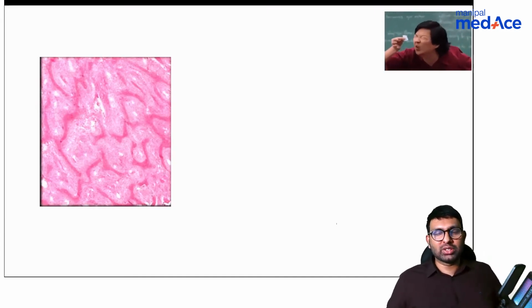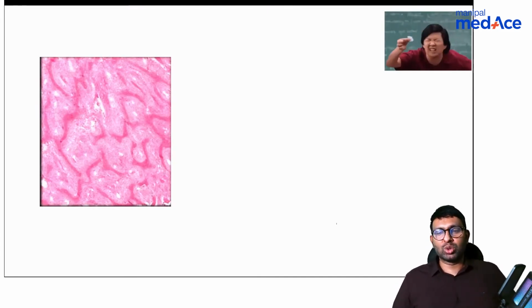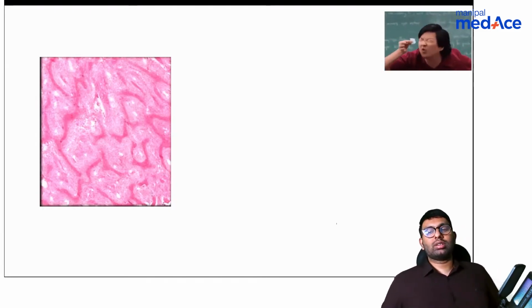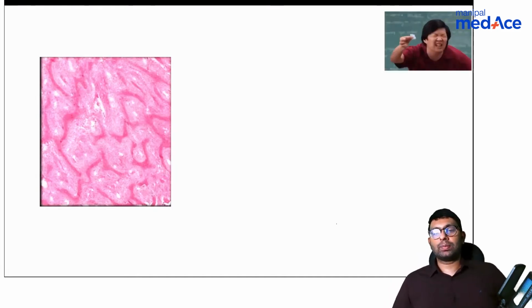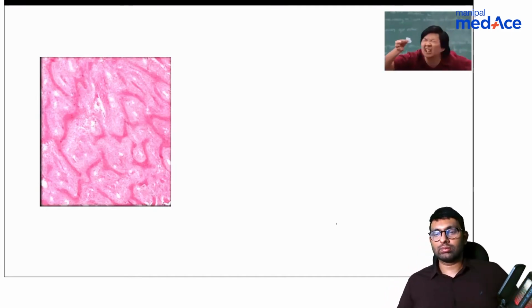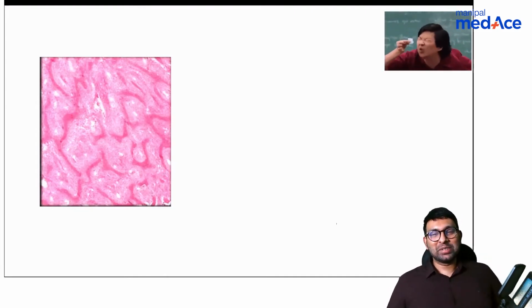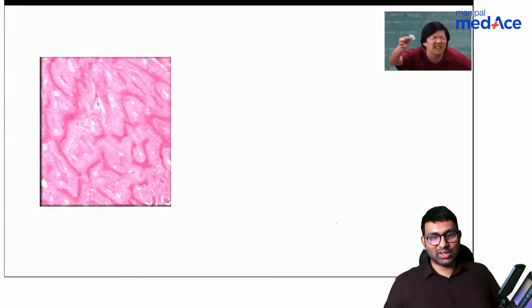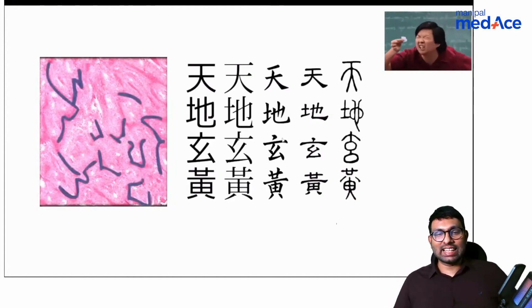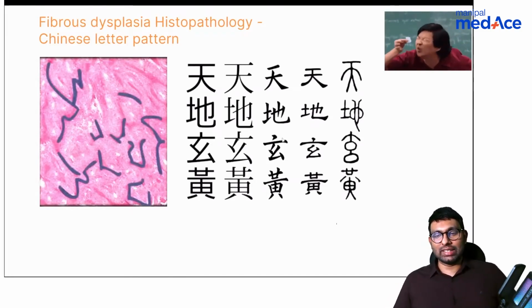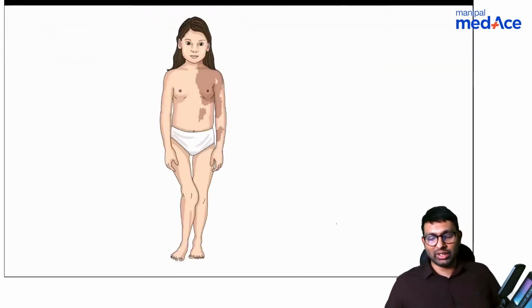What is this man trying to read so difficultly? What is this script that is so difficult to read usually? What appearance is seen in cases of fibrous dysplasia histology? Chinese. Just Chinese? Because the man is Chinese here? Yes, you're right, Dr. Jain. It is the Chinese letter pattern. So you will see a Chinese letter pattern in cases of fibrous dysplasia, and that is a histopathological finding that you need to know about.